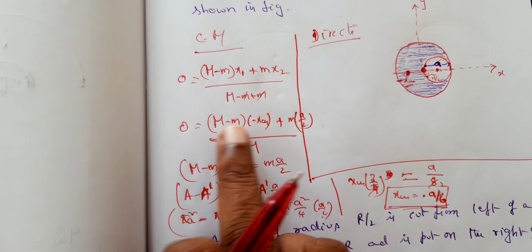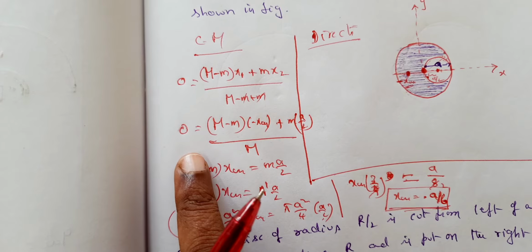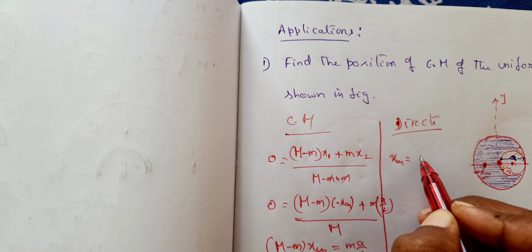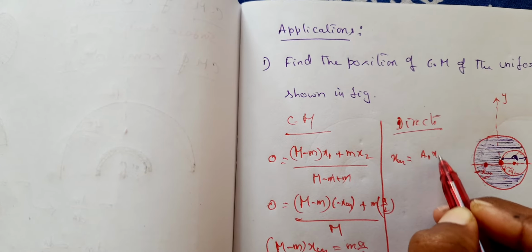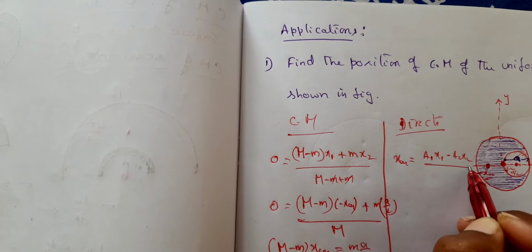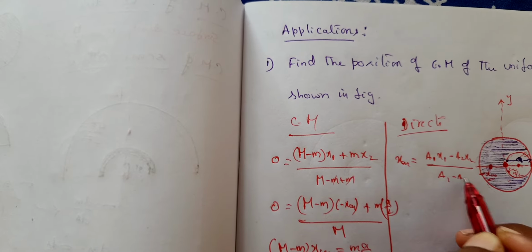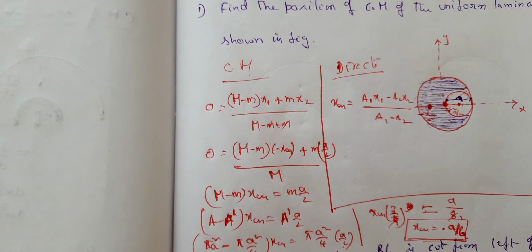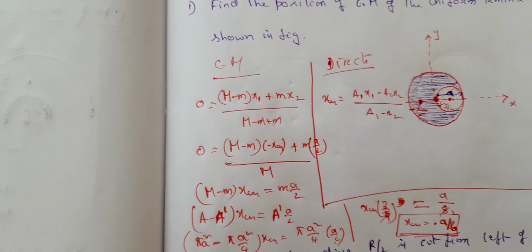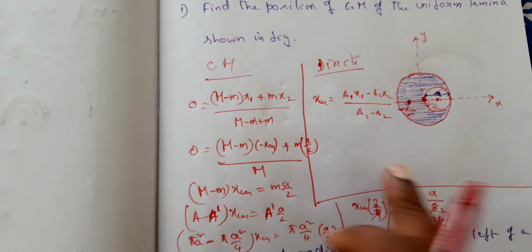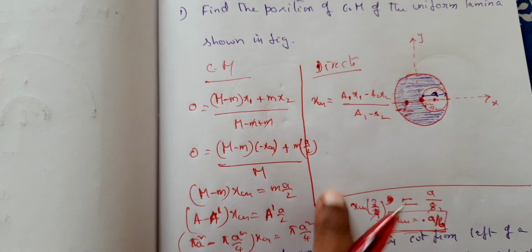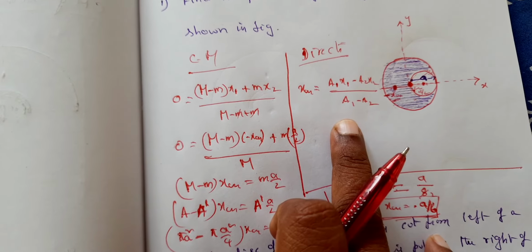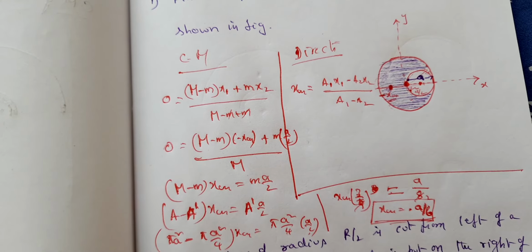Now directly from this concept, you can say that whatever the center of mass that you have here, that can be written like this. Center of mass is equal to a1 x1 minus a2 x2 divided by a1 minus a2. Like this also you can do that. So let us see whether you will get the same answer or not by substituting in this. If you are getting the same answer here, without any hesitation, you can apply this concept everywhere in the upcoming problems, right? So let us see that now.